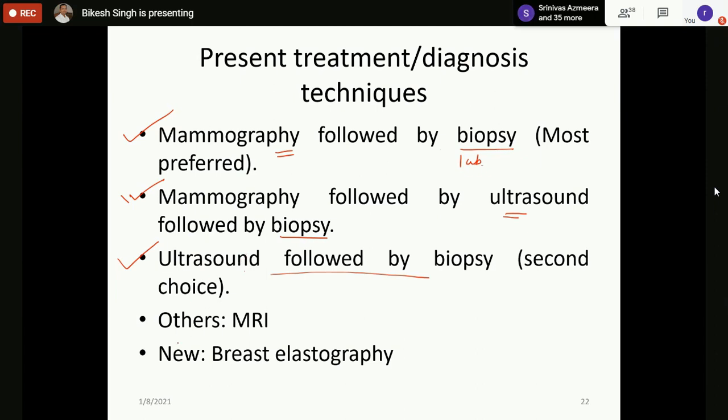And then the other modalities are MRI and breast elastography. These are upcoming modalities. MRI is generally used for staging, and breast elastography is generally used for analyzing the density of the tumor and other tissues. So these are upcoming modalities.